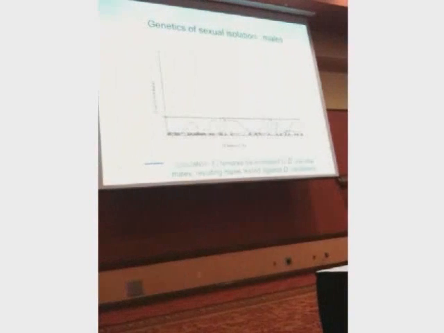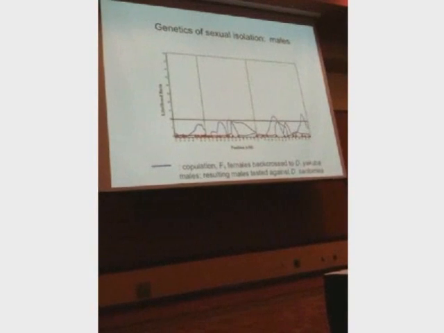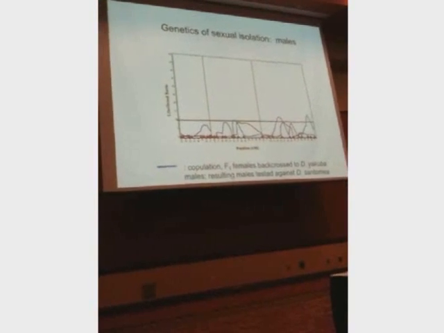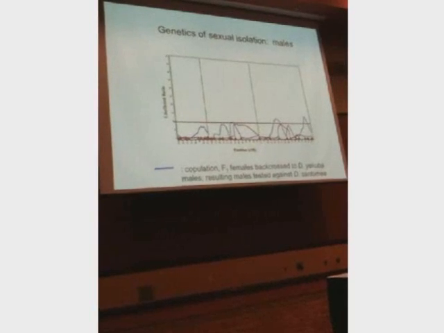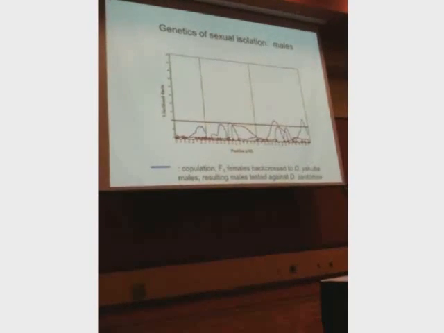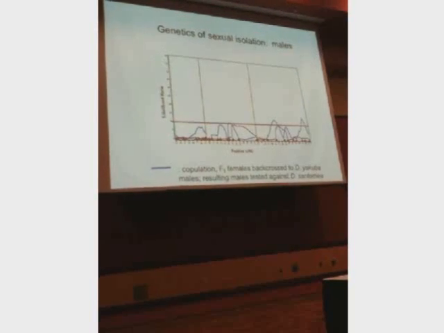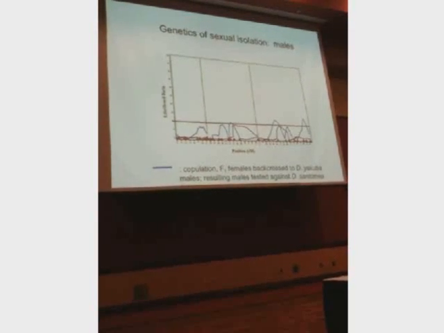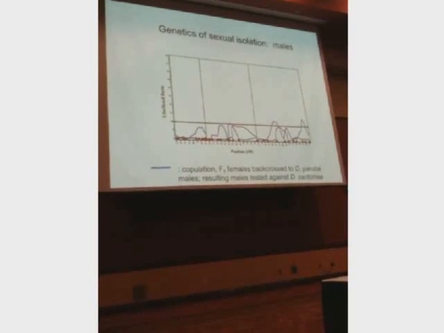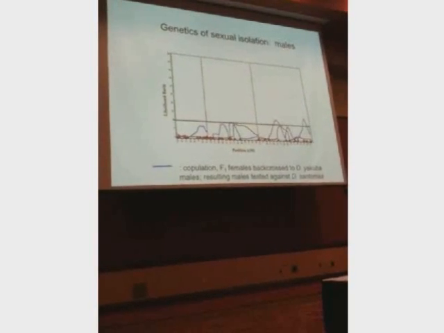And these are the genes. This shows the mess that you get. And these are the genes in Drosophila cuba males that make them unacceptable to Drosophila xanthomea females as mates. You can see there's also in the third chromosome, but the effect is not nearly as significant. But they're in different places. This just confirms what we already know, that the genes for male trait are different from the genes for female preference. It could hardly be otherwise.